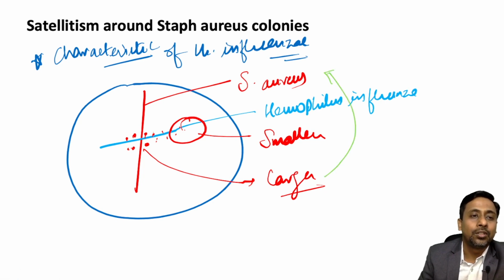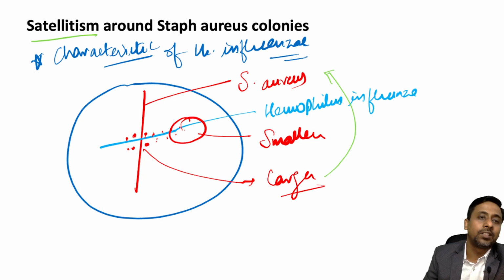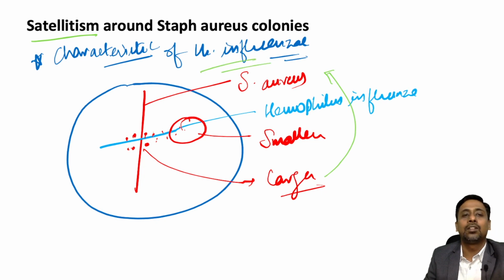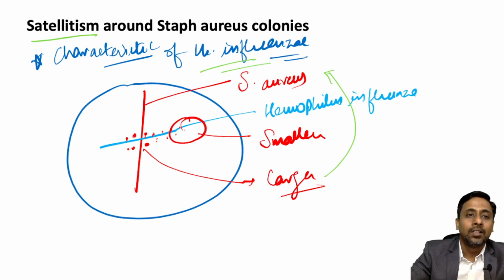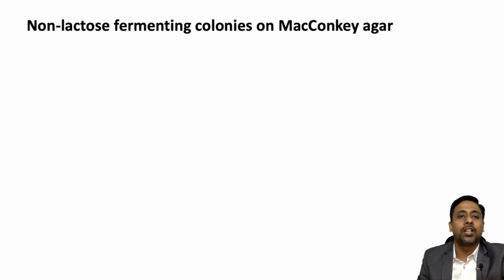Okay, so this is the correct option. That is, satellitism around Staph aureus colony is a characteristic feature of Hemophilus influenzae, because of its need of factor V and factor X for its growth. We'll also see the fourth option, that is the non-lactose fermenting colony on MacConkey agar.